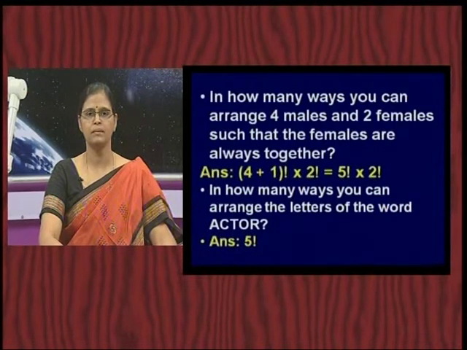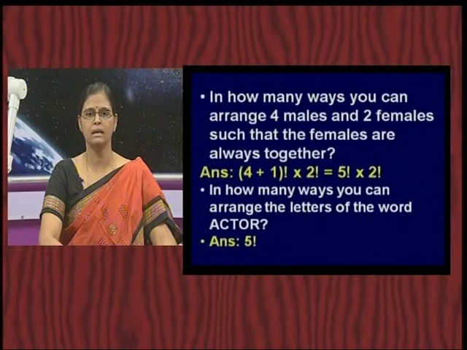Now, similarly, in how many ways can you arrange the letters of the word ACTOR? A, C, T, O, R. You just look at the word, all the letters are different.